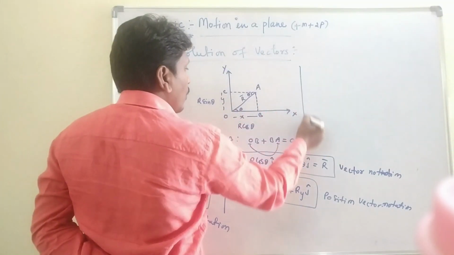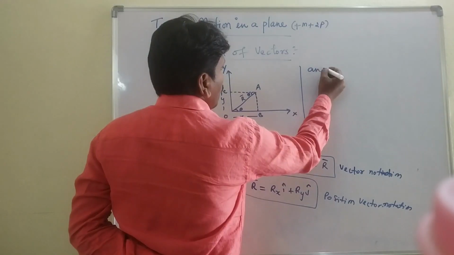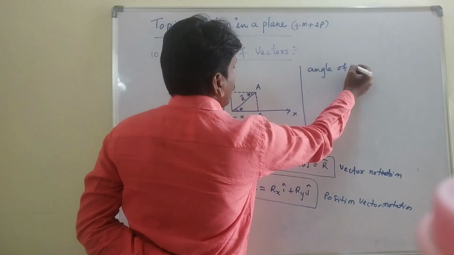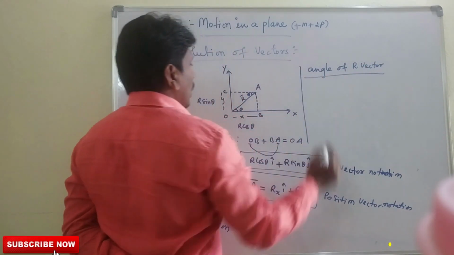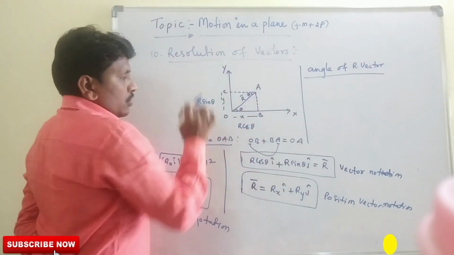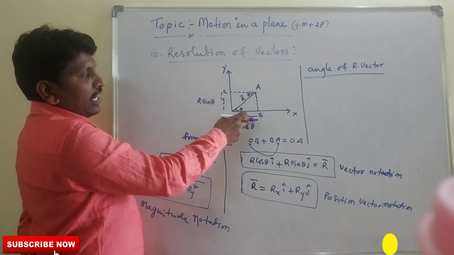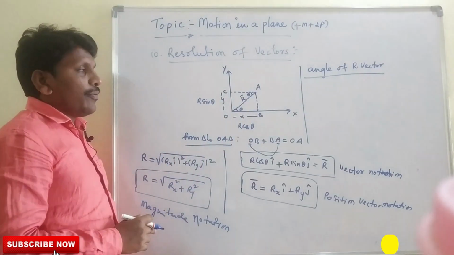Next, let's see the angle of resolution of vector. How can we find the angle of resolution of vectors? We all know that the angle of any vector can be taken by tan theta.